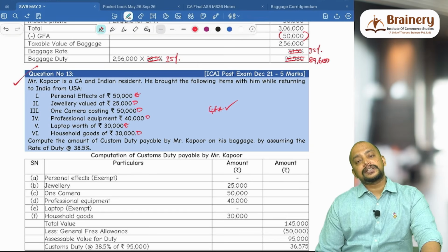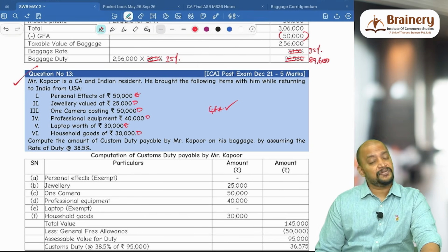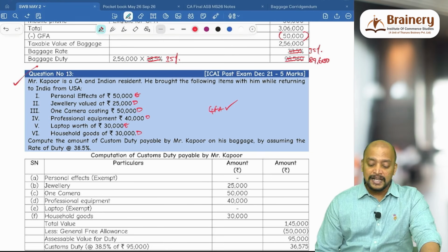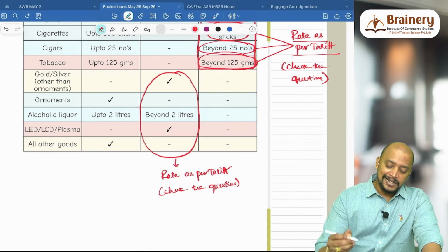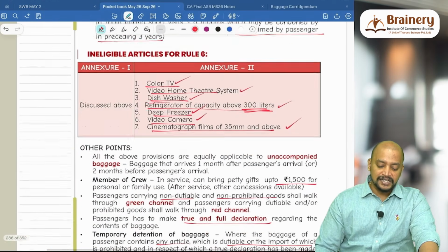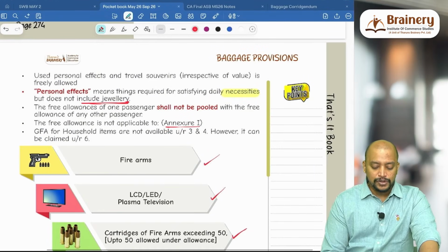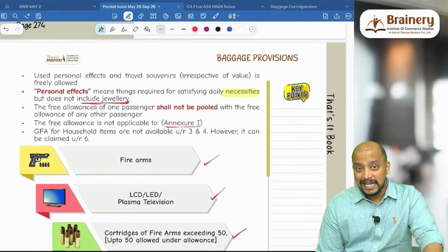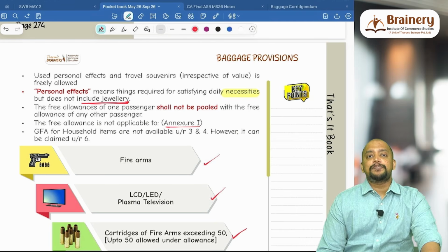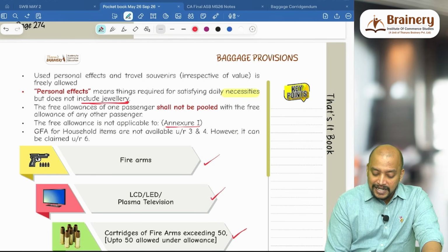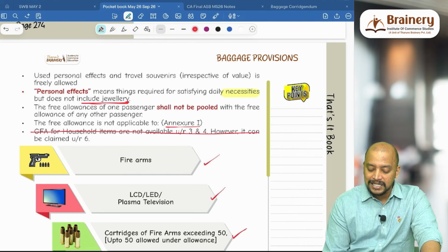So household effects and household articles, can we claim under GFA? Yes, we don't have any issue. We can definitely claim general free allowance. But the problem is, whenever general free allowance is exhausted, GFA for household items is not available, which means it will not come under personal effects because we have a separate rule. But this line is nowhere given in the study material.